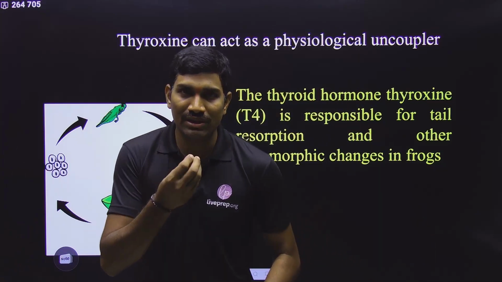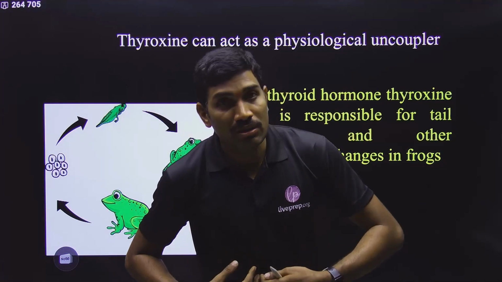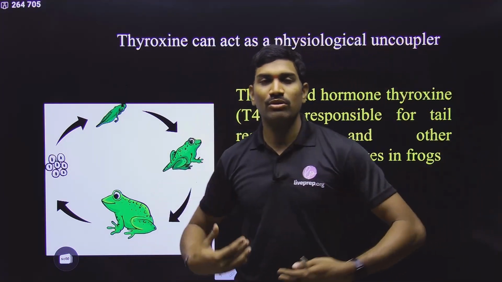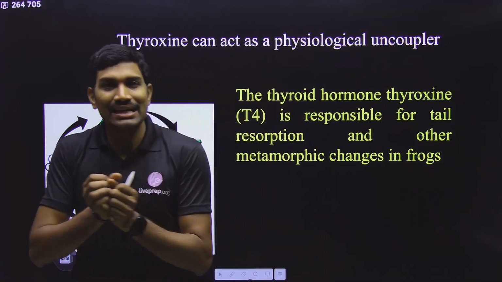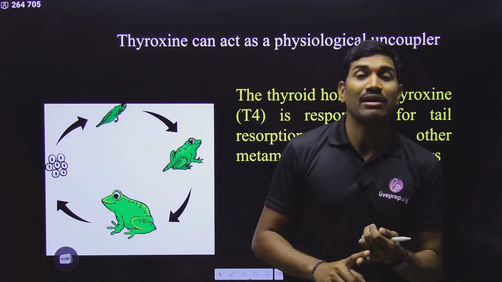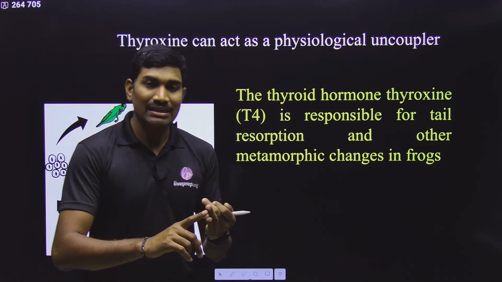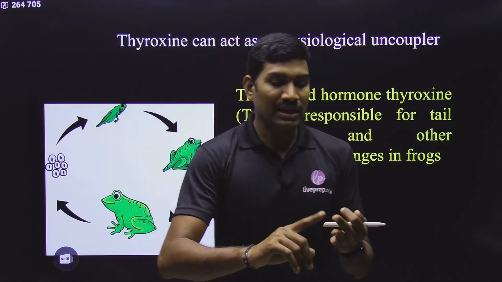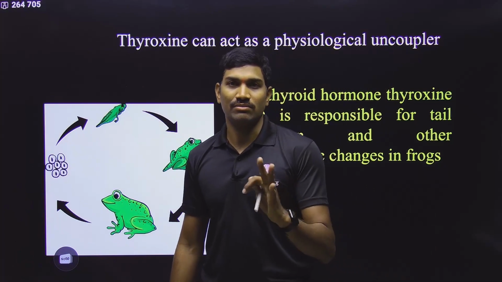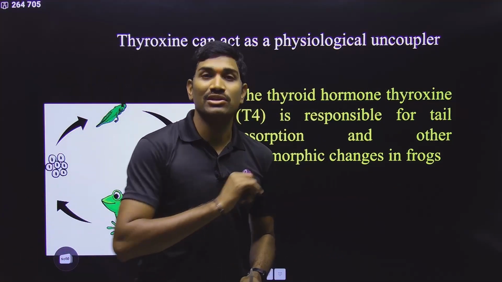Generally, whatever food we are taking will be digested in the digestive system and absorbed into the blood. From the blood, it is supplied to the body parts. Now the cells take this food material, and I am talking with respect to general carbohydrate. It undergoes glycolysis, then the Krebs cycle, then the electron transport system.